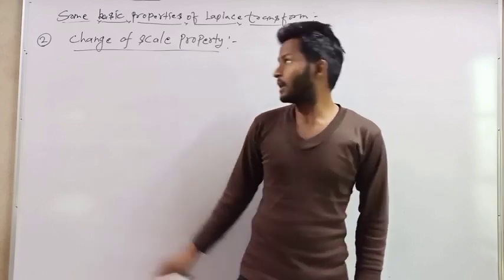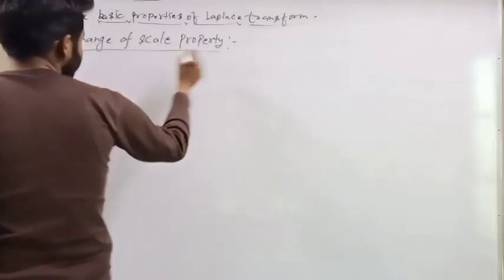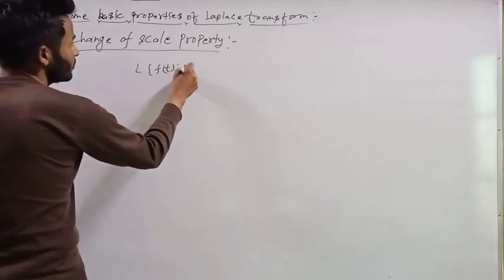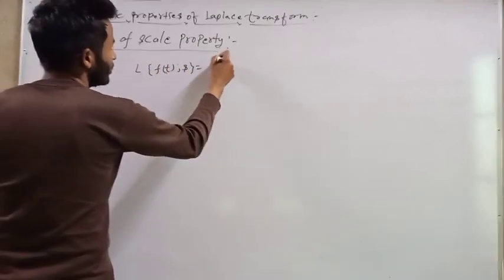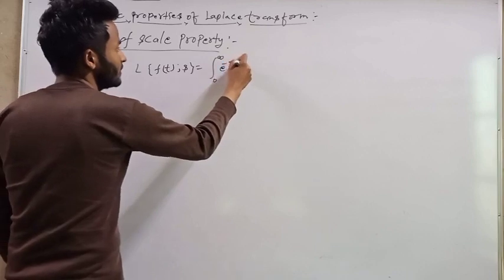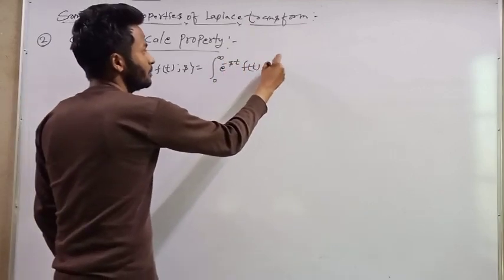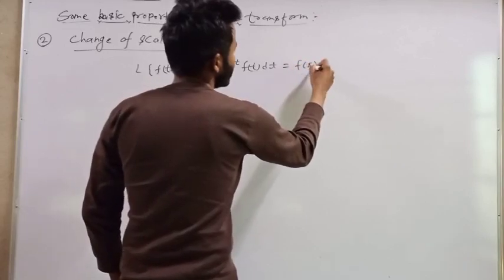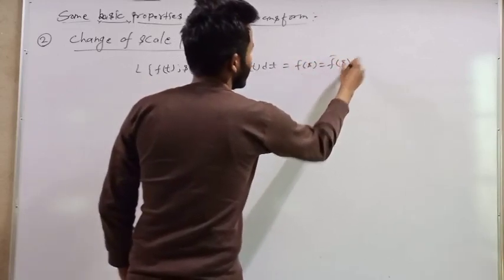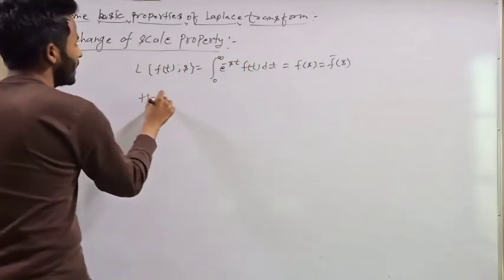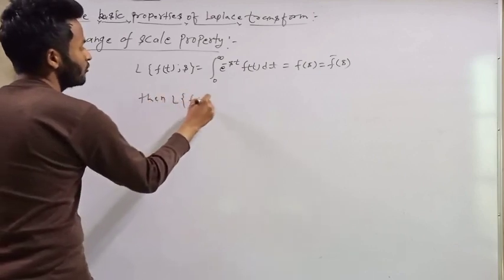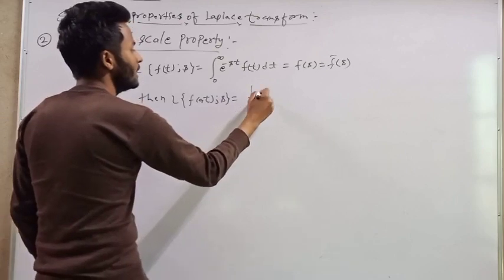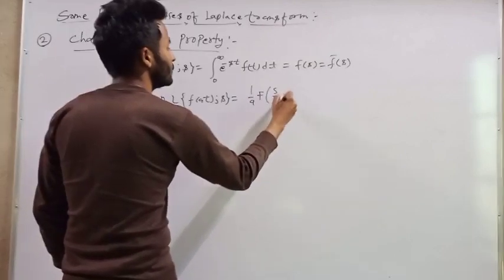Let's see, the change of scale property says: if the Laplace transform of f(t) with respect to s is equal to the integral from 0 to infinity of e^(-st) f(t) dt, and this expression can be written as F(s) or F bar(s), then the Laplace transform of f(at) with respect to s is equal to 1/a F(s/a).